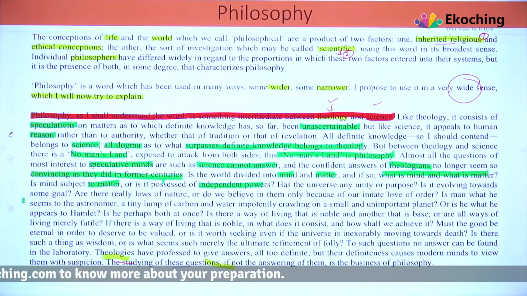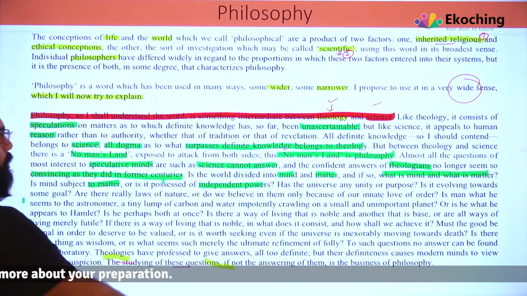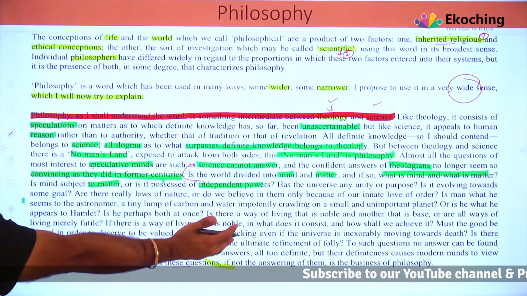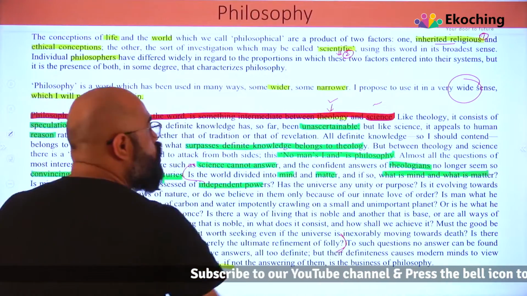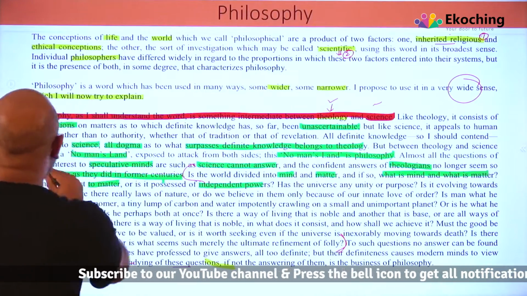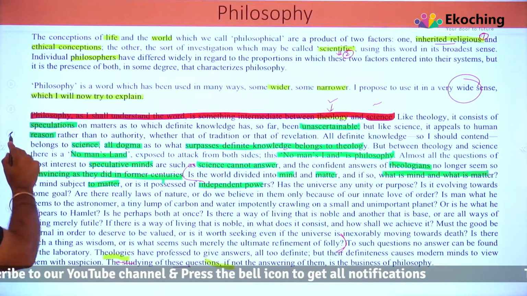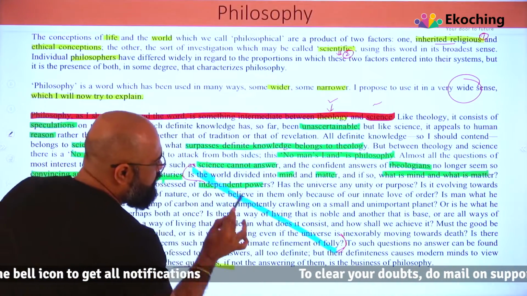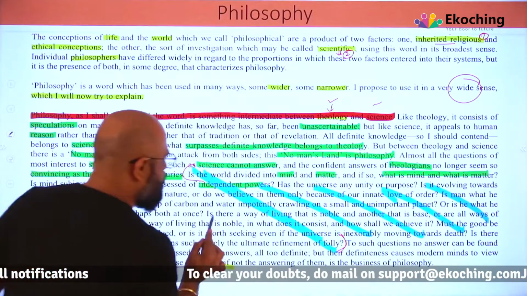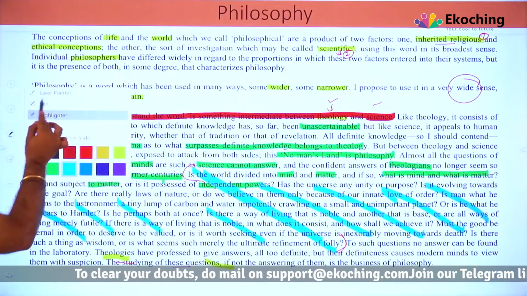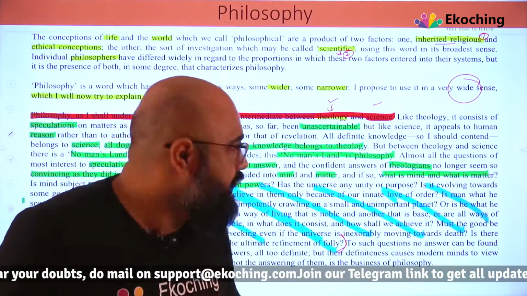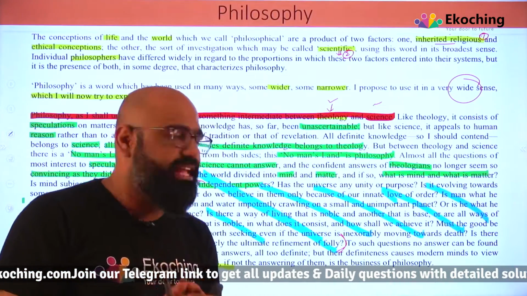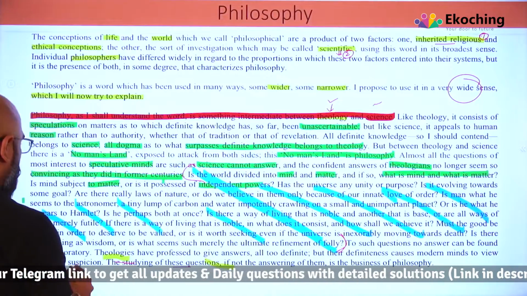So it is very important for you to understand that, right from here till somewhere like here, these are the things. If you got the main idea, I am repeating it again, I don't think you have to read all those things, because these are just the questions he is asking, the things which one cannot answer. Right? And this just reiterates that it is that gray area, that no man's land. To such questions, no answers can be found in the laboratory.